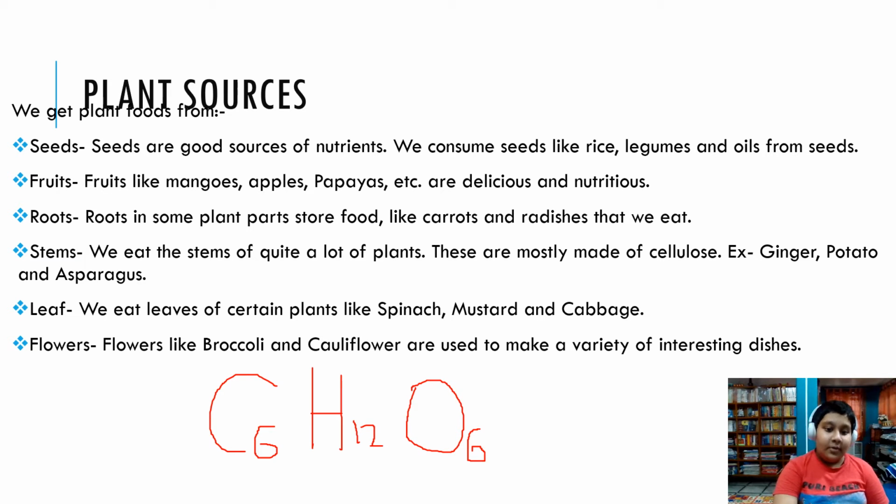The formula of glucose is C6H12O6, and it represents 6 atoms of carbon, 12 atoms of hydrogen, and 6 atoms of oxygen. Now we are good to go.